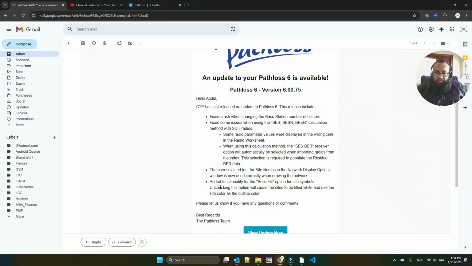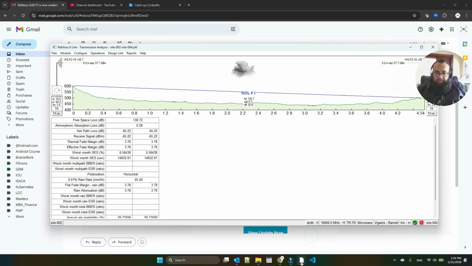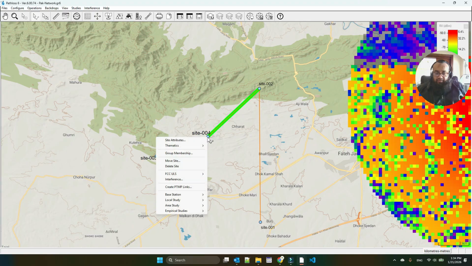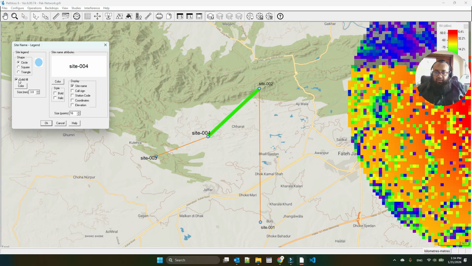And the last one is that there's an added functionality for the solid fill option for site symbols. This we can check. If I go to the site symbol, I can see there's a solid fill. But when I uncheck it, it should become like this.